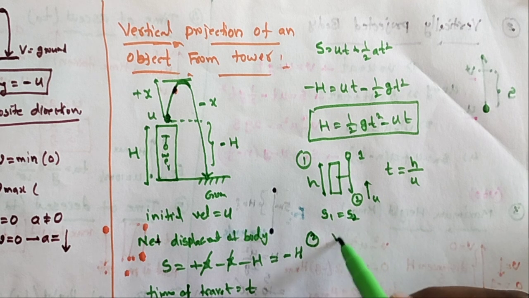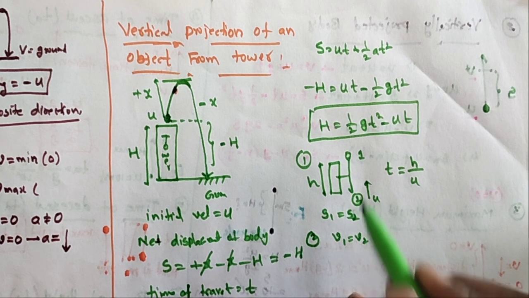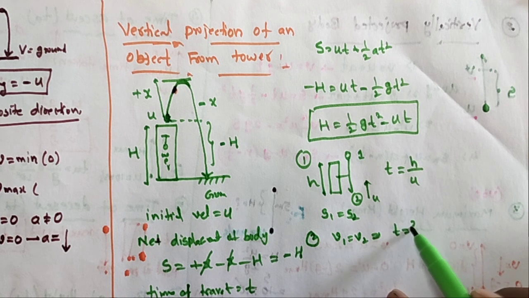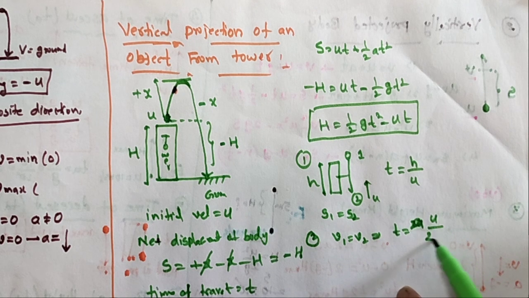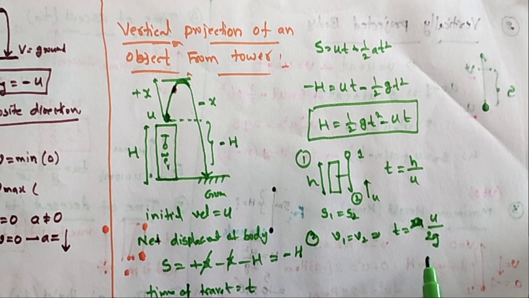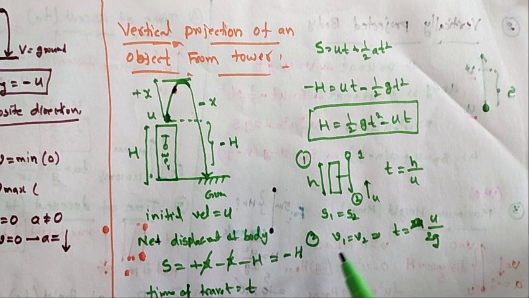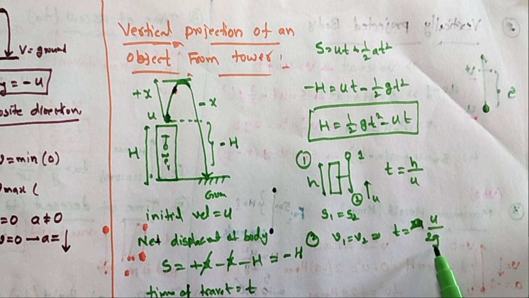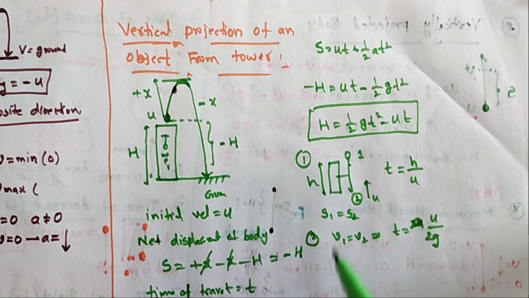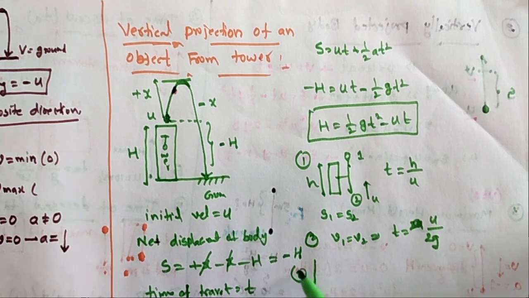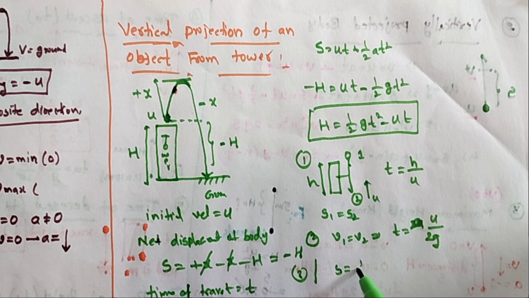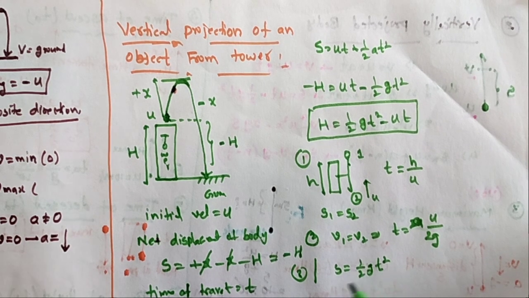And it is a second one. If their velocities will be equal, what is the time? If the velocities will be equal, t is equal to 2u by 2g. This is also one of the small applications. We meet one time, t is equal to h by u. So here the time after which their velocities will be equal, t is equal to u by g. In this case, how much distance is traveled? The first object, s is equal to 1 by 2 gt square. This is the downward object.